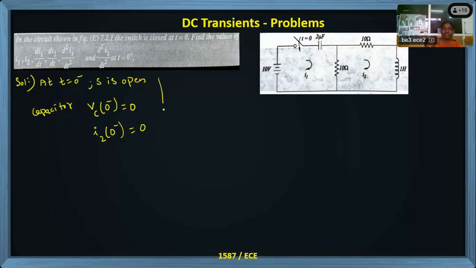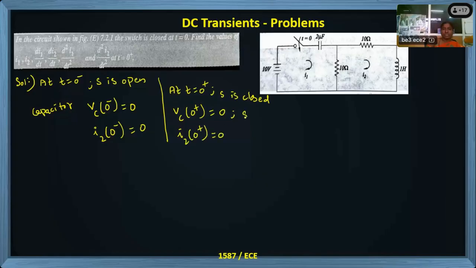Okay. And hence, at t equal to 0 plus, the switch is closed. When the switch is closed, sudden changes in current are not allowed by inductor, sudden changes in voltage are not allowed by capacitor. So Vc of 0 plus is also 0 and I2 of 0 plus is also 0.